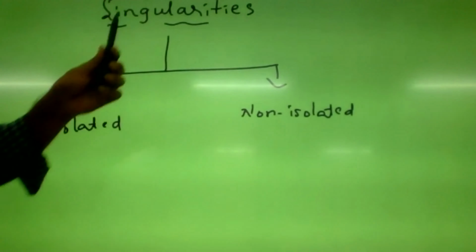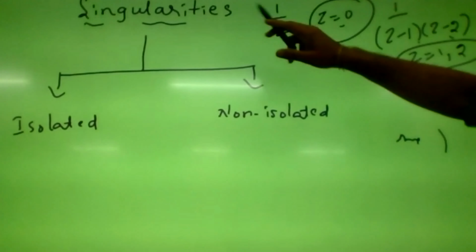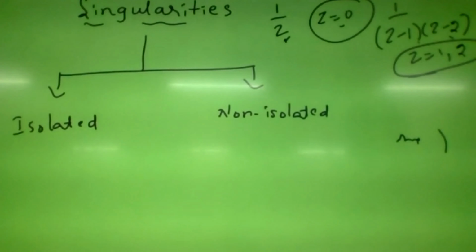So otherwise, how we can define singularity: the zeros of the denominator, if it is a rational function, are nothing but the singularities of the given function. Is the definition clear? Yes, sir. So we classify singularities into two types mainly: isolated singularity and non-isolated singularity.